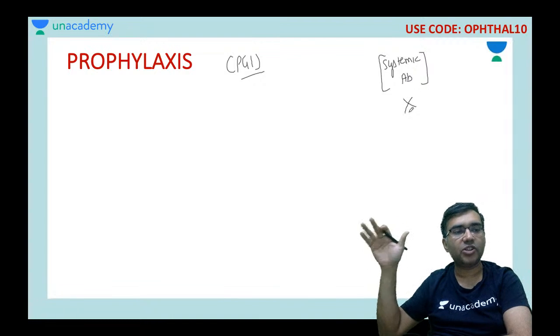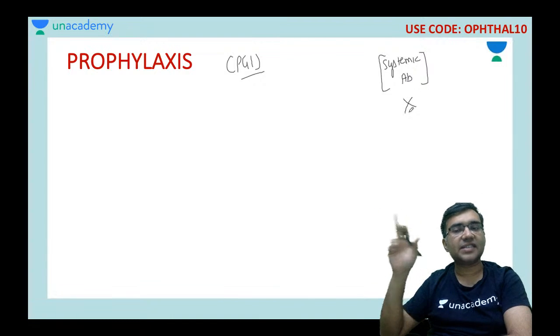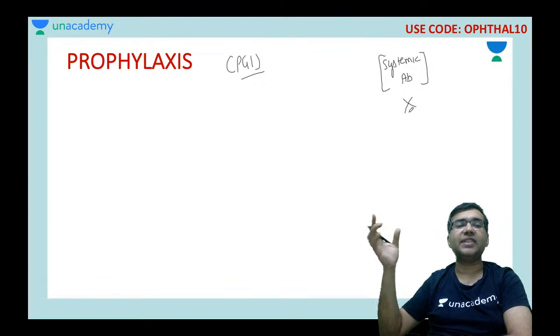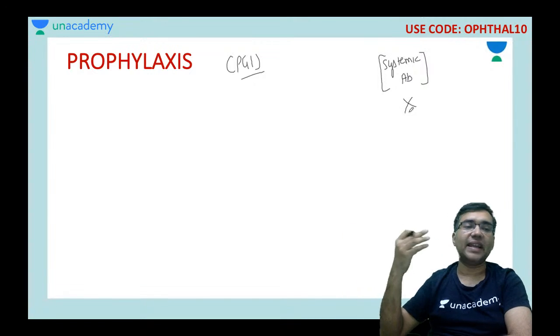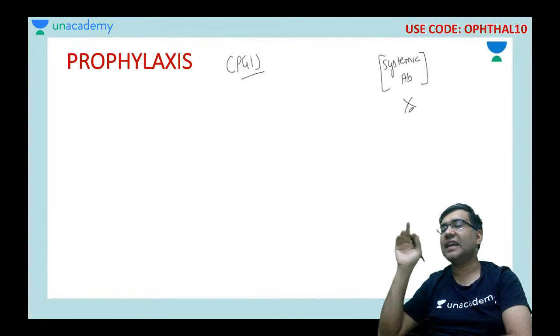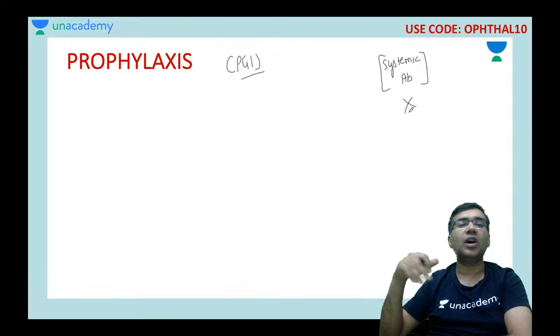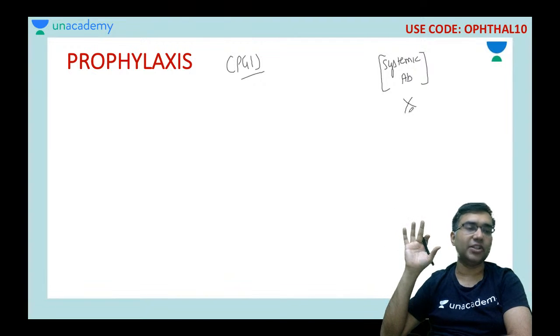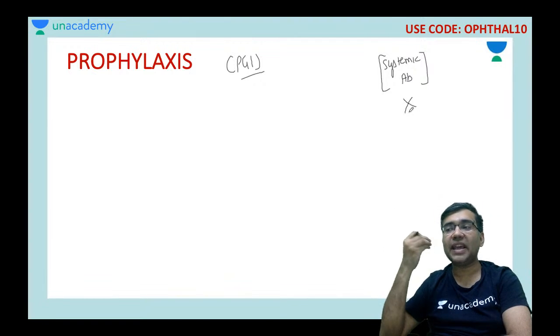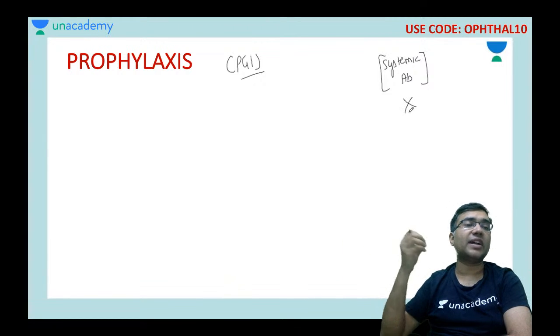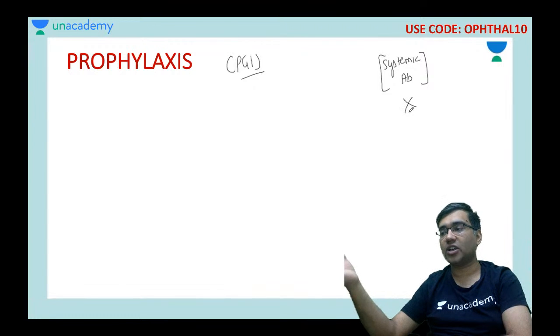Are you getting my point, Shaurya? So systemic antibiotics is definitely no in any case of endophthalmitis, whether it is treatment or prophylaxis. The two things you have to remember at your level: the first thing is you have to do a good sterilization of the instruments. There should not be any bacteria in any of the instruments you are using for a cataract surgery or any intraocular surgery.